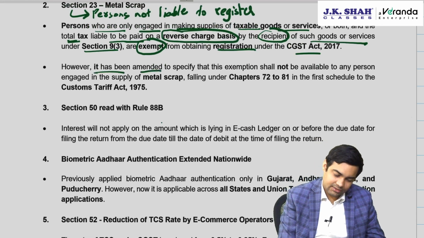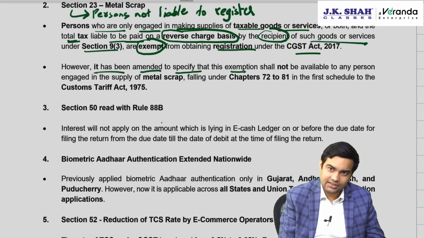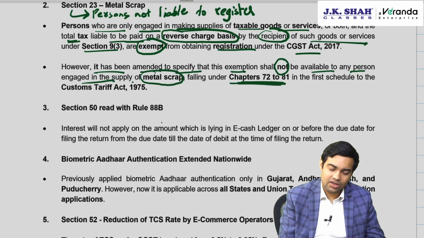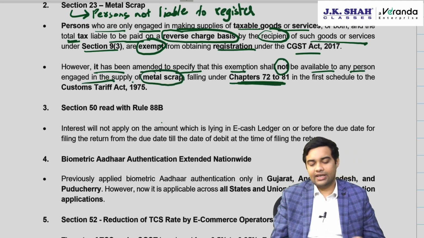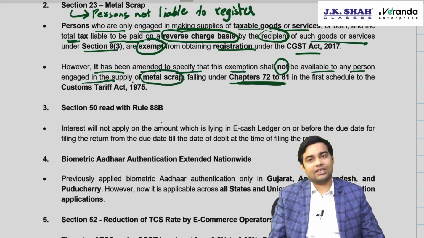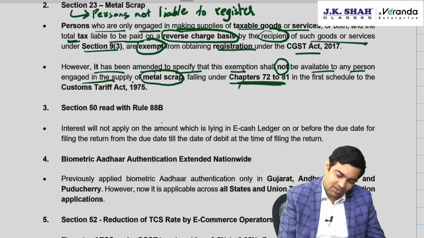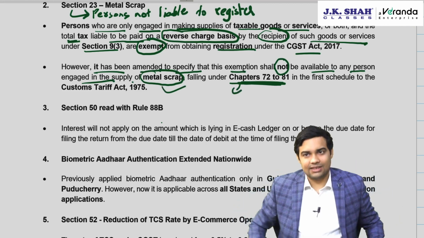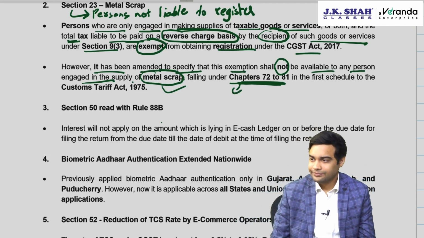However, it has been amended to specify that this exemption shall not be available to any person engaged in supply of metal scrap falling under chapter 72 to 81 of Custom Tariff Act. This classification you don't have to remember. Metal scrap is sufficient for your examination. Clear?